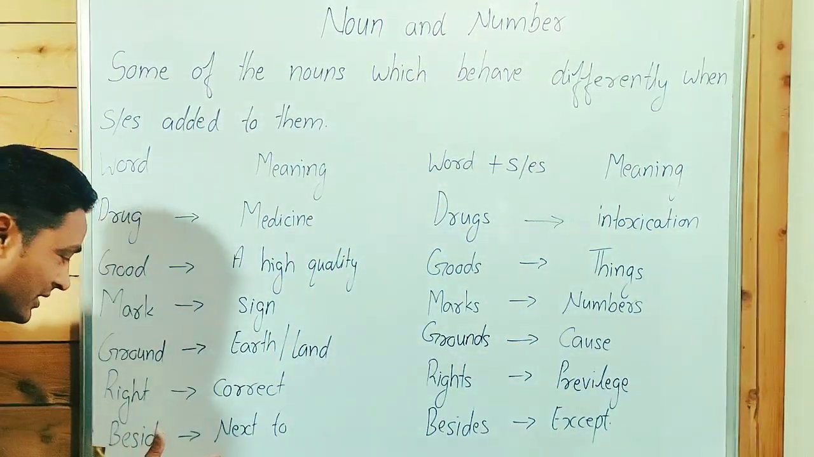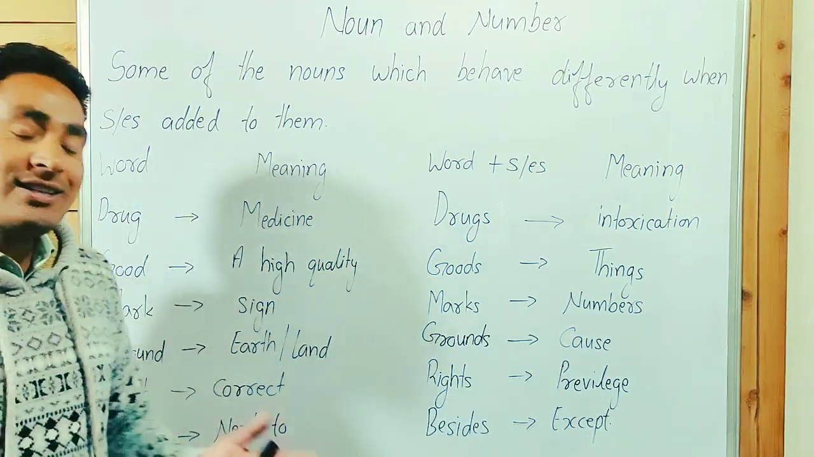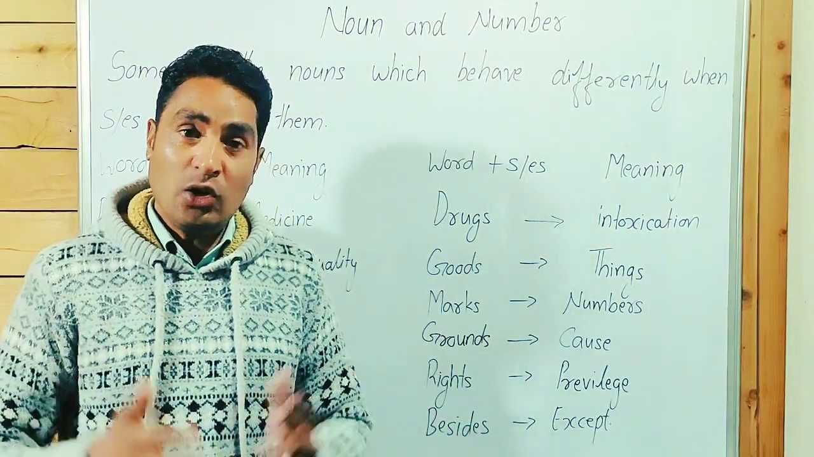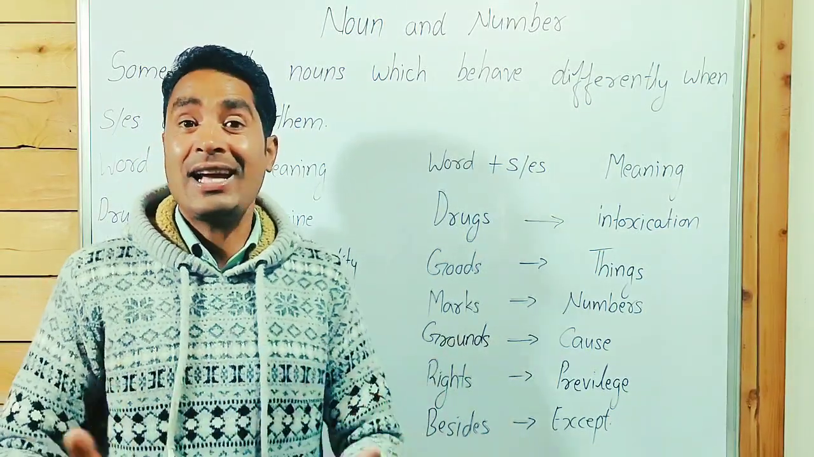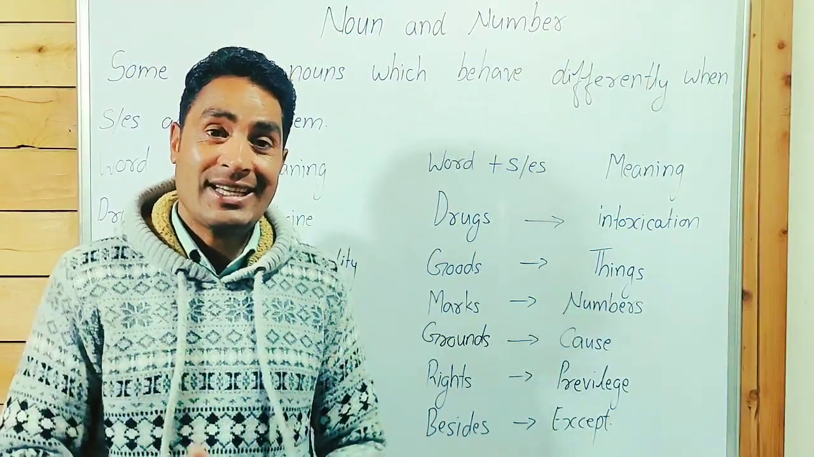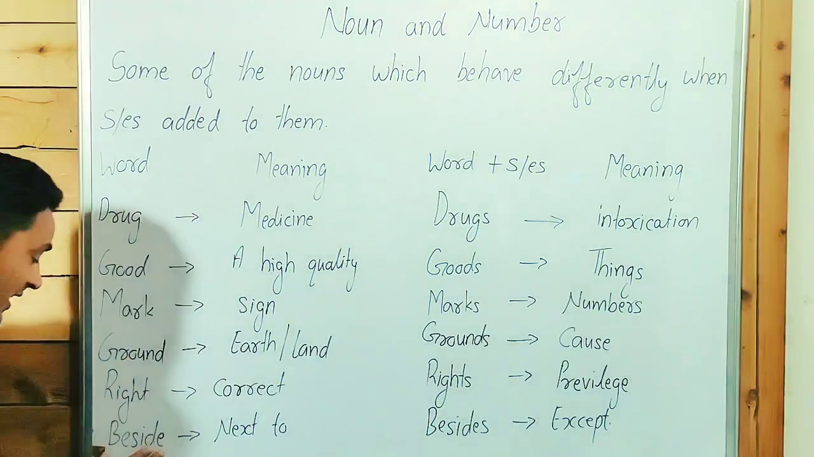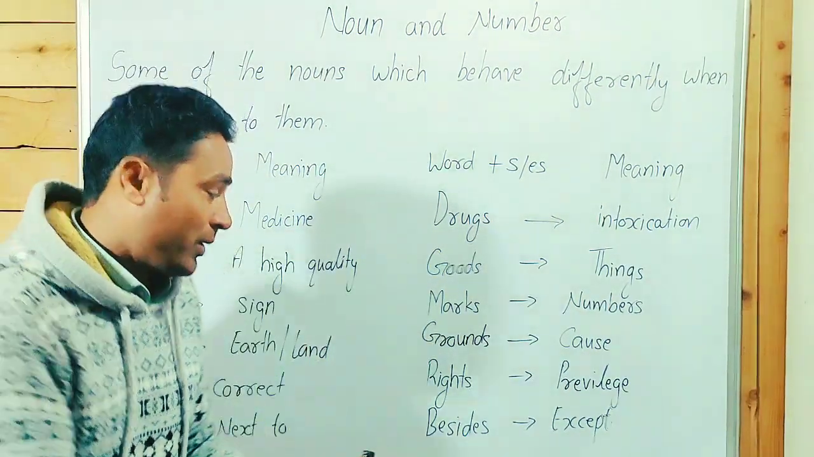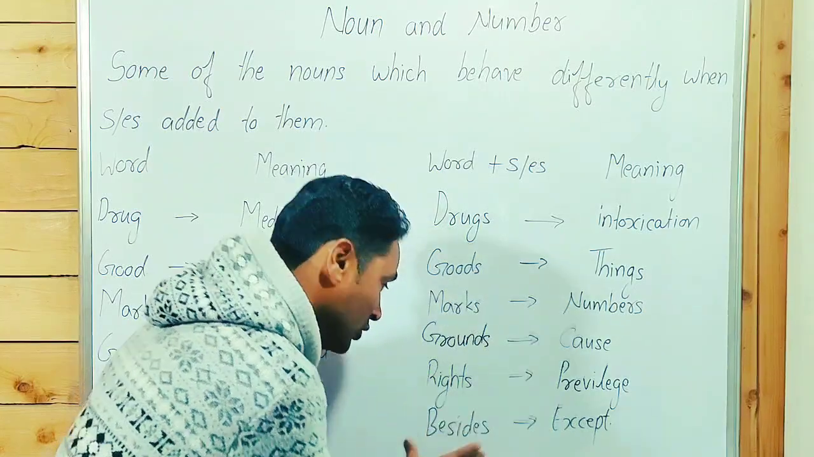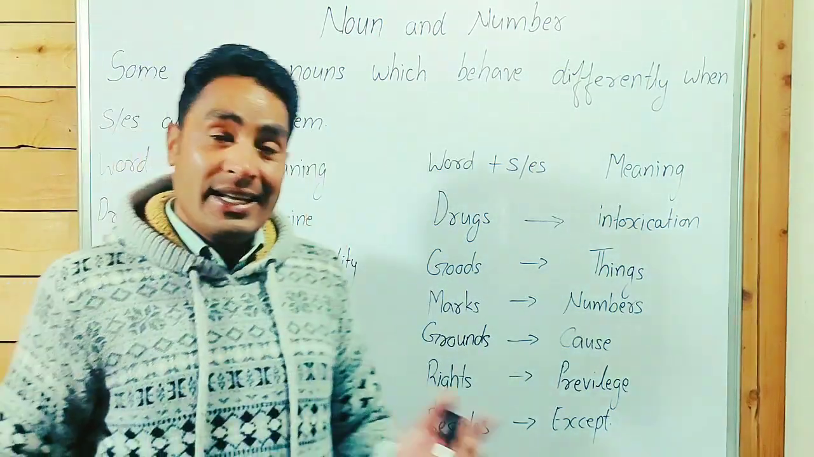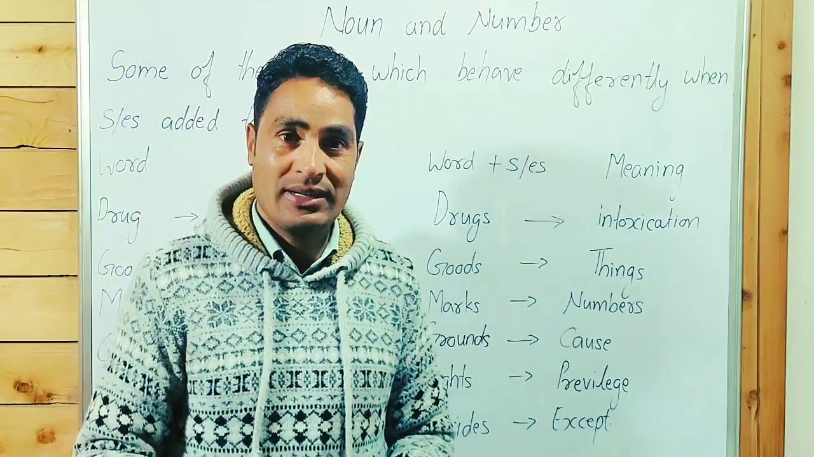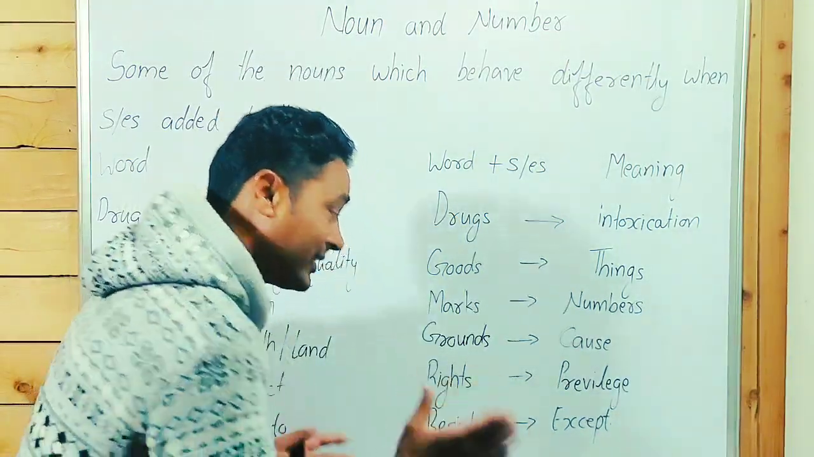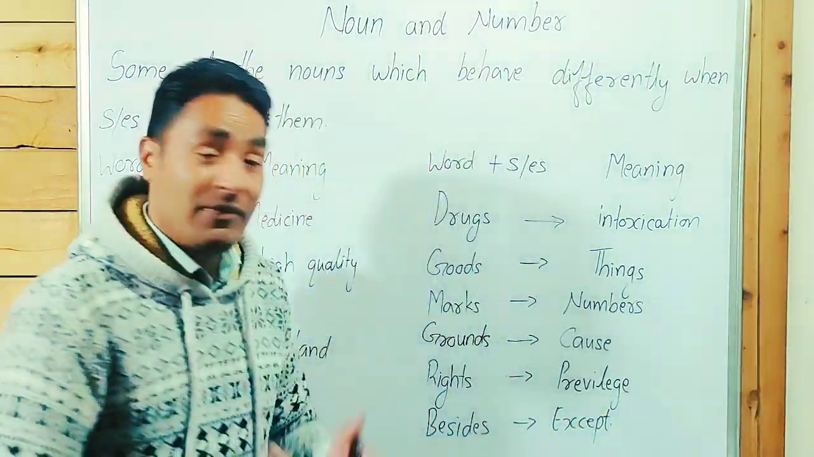Beside, a preposition, means next to, adjacent, at the side of. She sat next to her mother. She sat beside her mother. Beside means next to. When we talk about besides, it's also a preposition, but it means except. I like reading, except this one. It is except, not accept. Guys, point to be noted, accept is different.